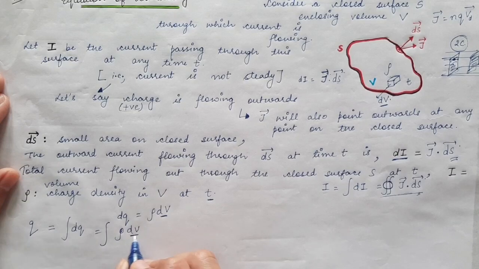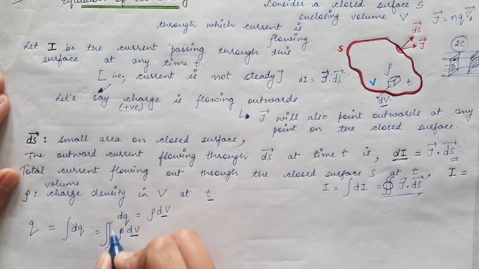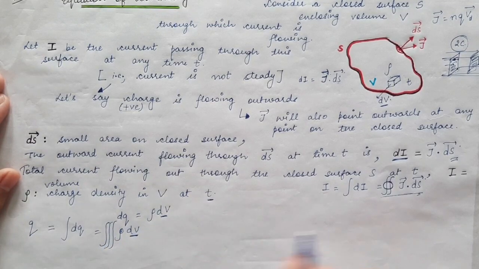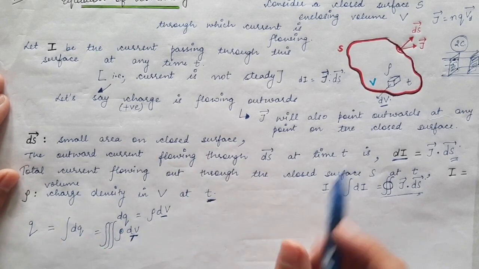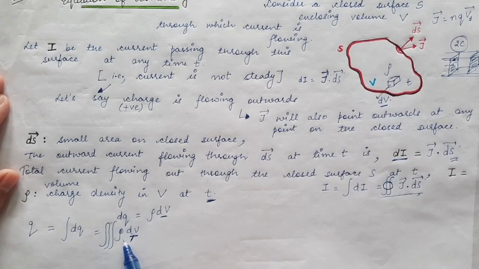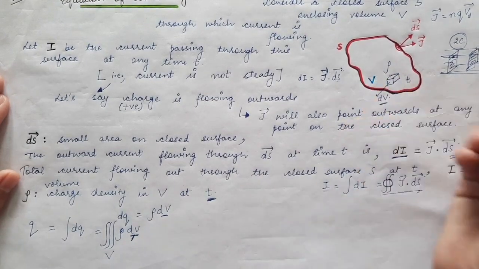Now you can see that here I have the volume element, and for the volume element, when we are integrating, we use three integrals, because this dV can be written as dx into dy into dz. So the dV volume element, you have already seen in mechanics, can be written as dx into dy into dz. Therefore we use three integrals. So the total charge present at any time t in this volume V is given by this volume integral of rho dV, and this volume integration is over the volume V which I have taken over here, the total volume.